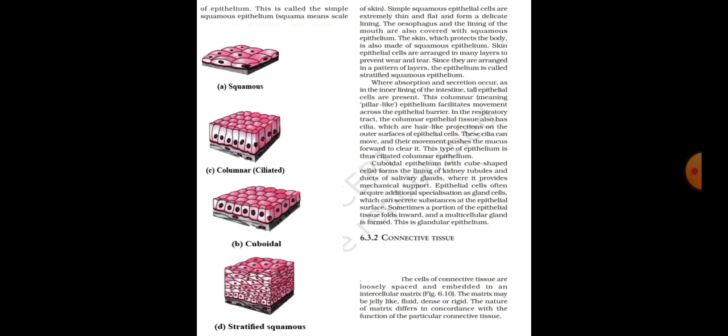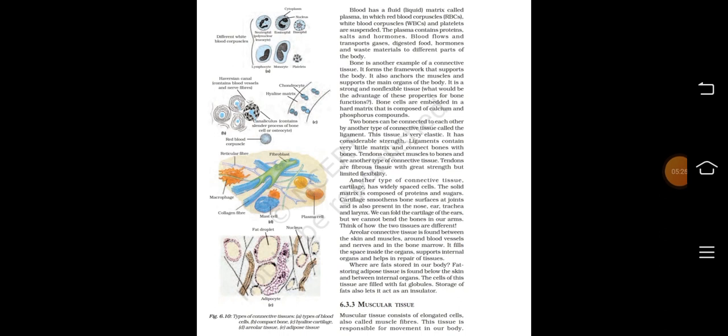Connective tissue. The cells of connective tissue are loosely spaced and embedded in an intercellular matrix. The matrix may be jelly like, fluid, dense, or rigid. The nature of matrix differs in concordance with the function of the particular connective tissue. The fluid matrix called plasma, in which the red blood cells, white blood cells, and platelets are suspended. The plasma contains proteins, salts, and hormones. Blood flows and transports gases, digested food, hormones, and waste materials to different parts of the body.